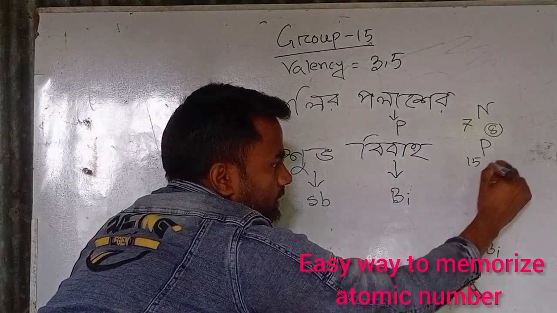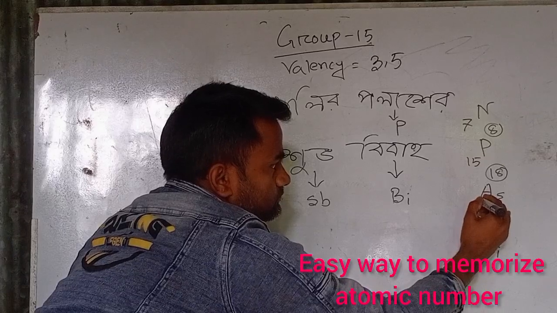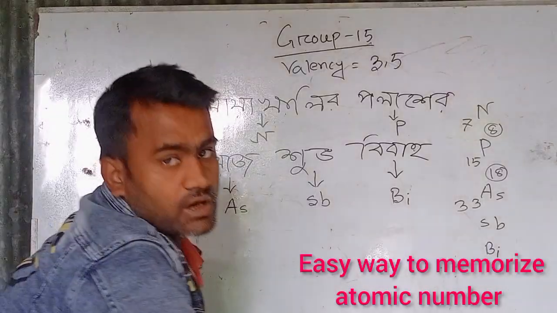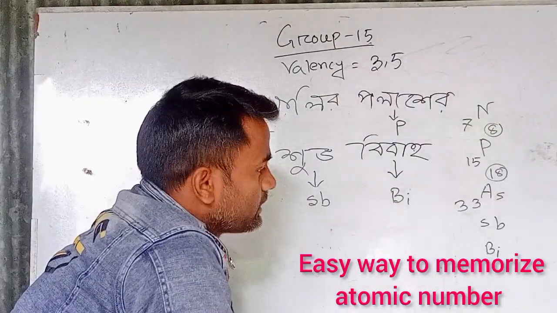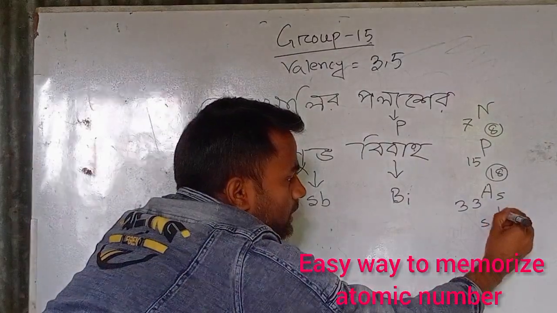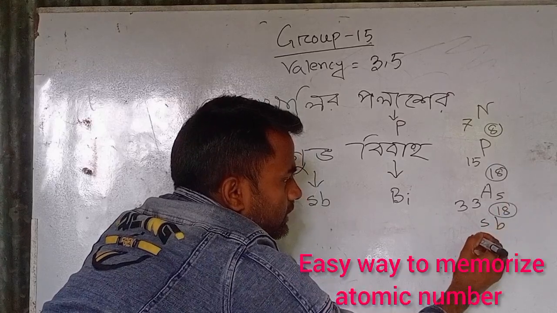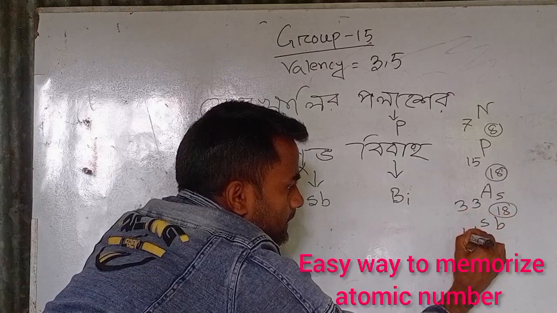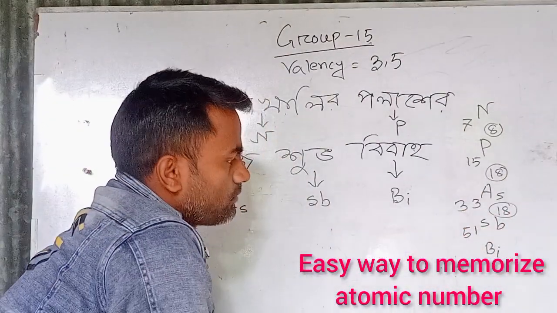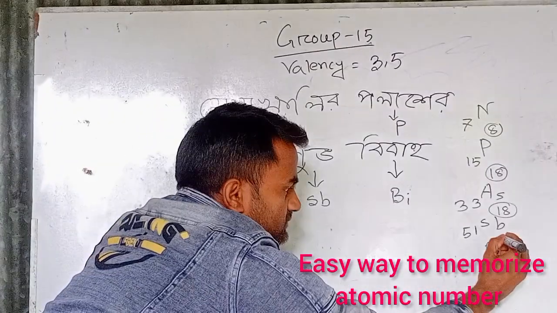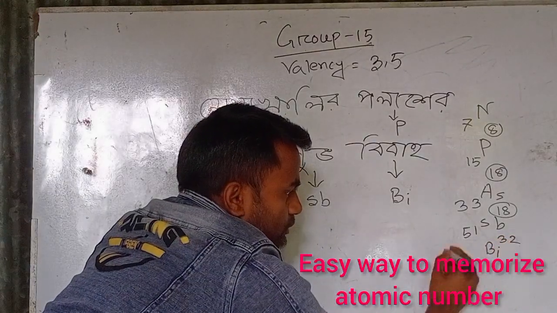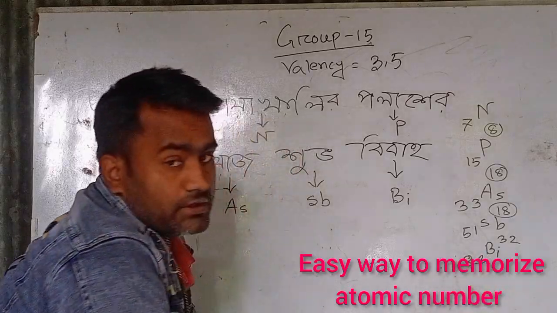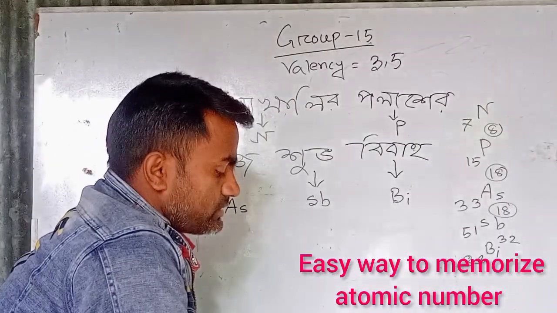Add 18, that is 33, the atomic number of arsenic, and add 18 to 33, that is 51, the atomic number of antimony, and finally add 32 to 51, that is 83, the atomic number of bismuth.